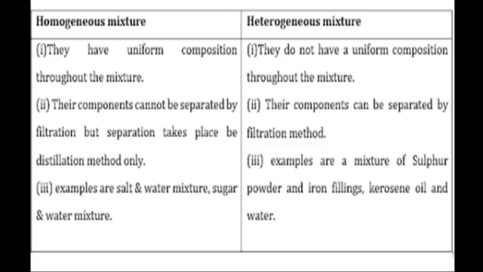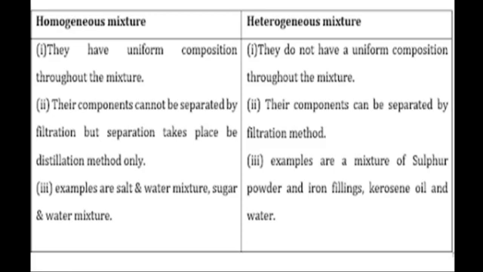First, homogeneous mixtures have uniform composition throughout the mixture. Heterogeneous mixtures do not have a uniform composition throughout the mixture. Their components cannot be separated by filtration, but separation takes place by the distillation method only in homogeneous mixtures.